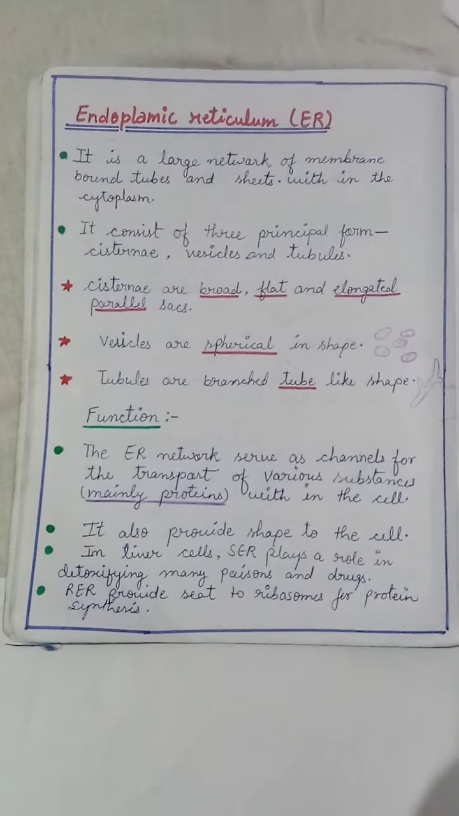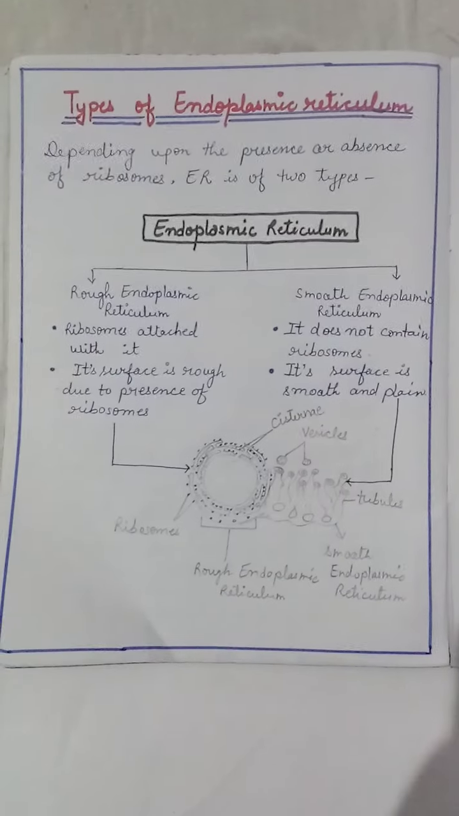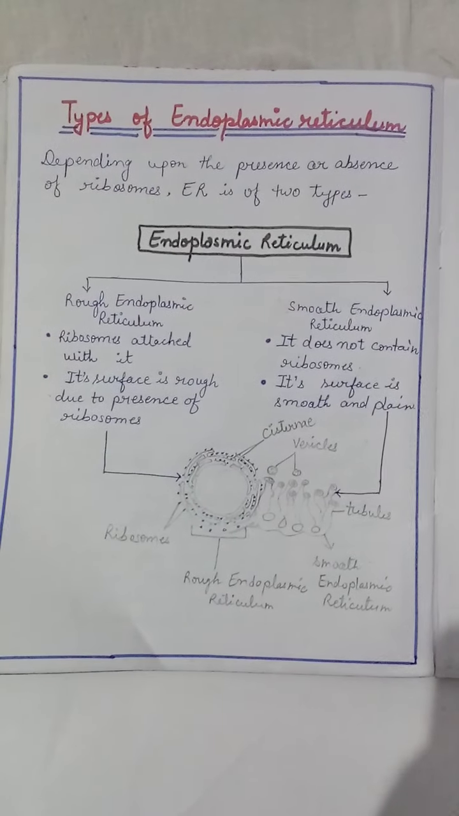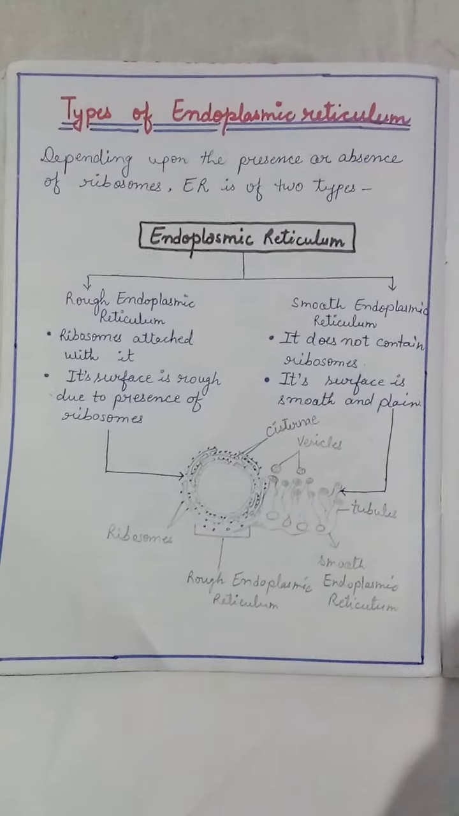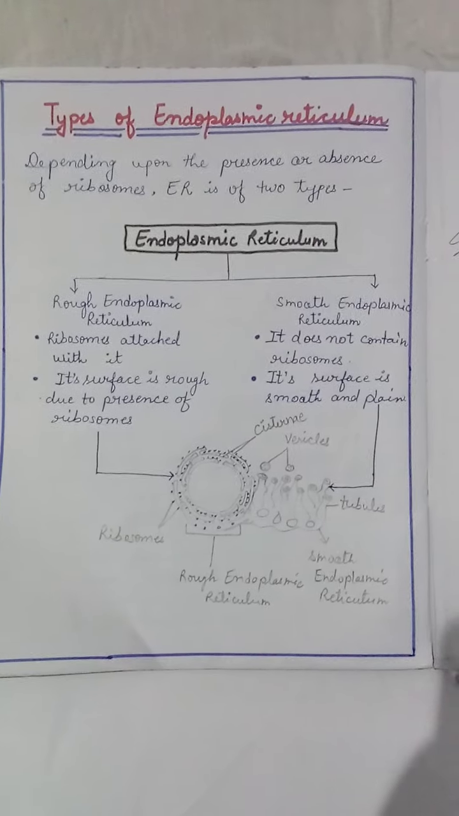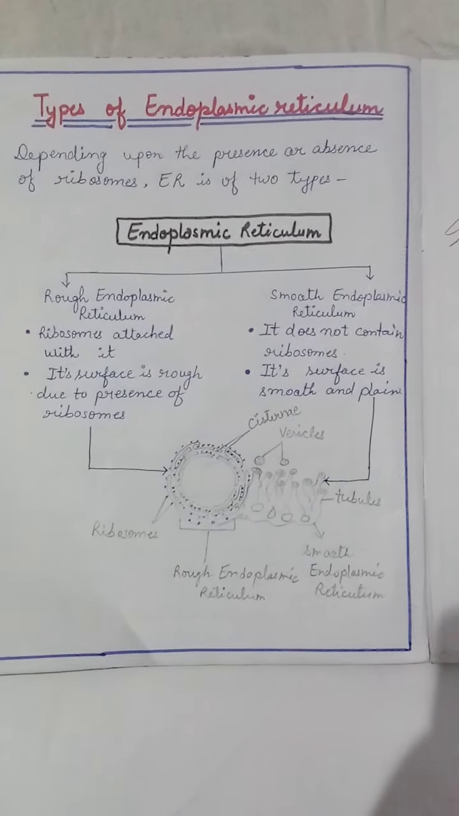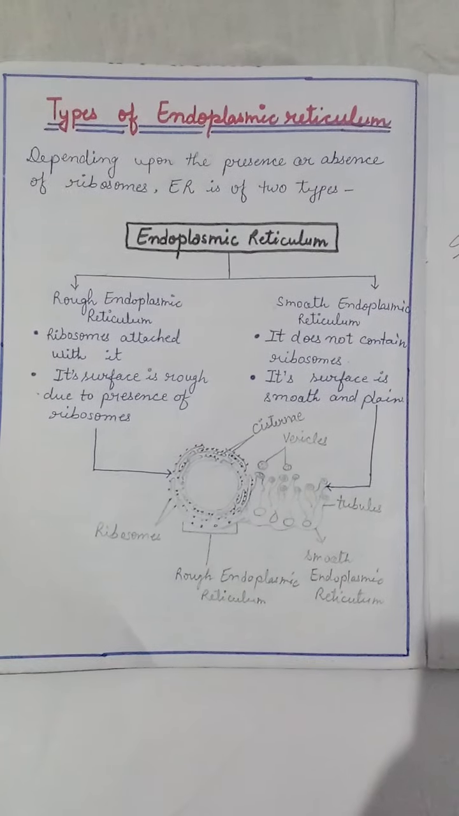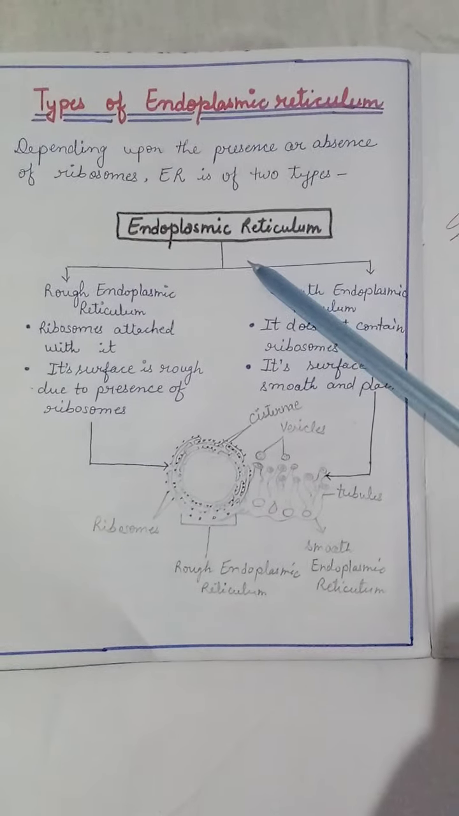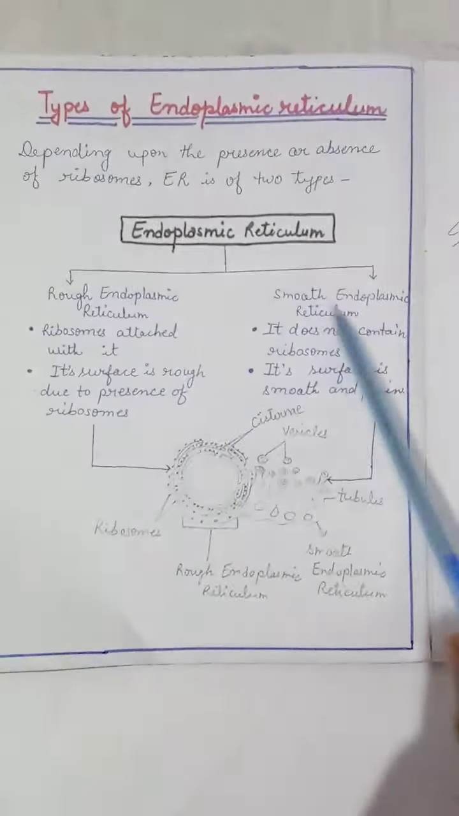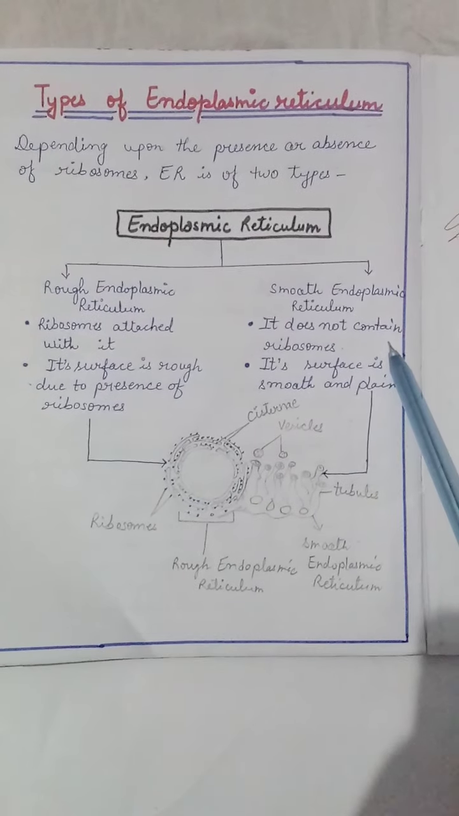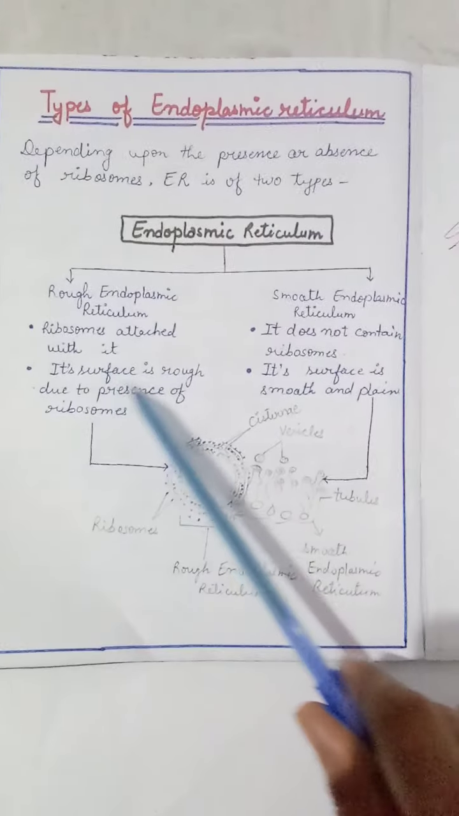Children, now we will see the types of endoplasmic reticulum. The types depend upon the presence or absence of ribosomes. If ribosomes are present on the endoplasmic reticulum, it will be a different type, and it is called the rough endoplasmic reticulum. If ribosomes are not present on the surface of the endoplasmic reticulum, then it is known as smooth endoplasmic reticulum. You can see in this chart it is divided into two parts, rough and smooth. Rough has ribosomes, smooth doesn't have ribosomes. Its surface is rough due to the presence of ribosomes.